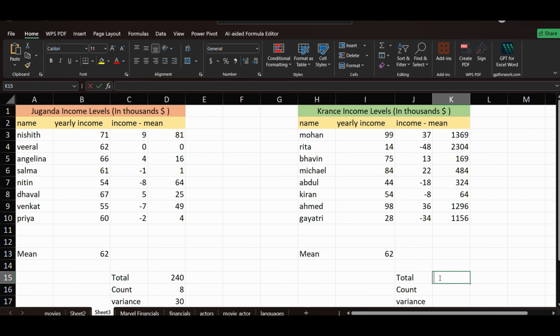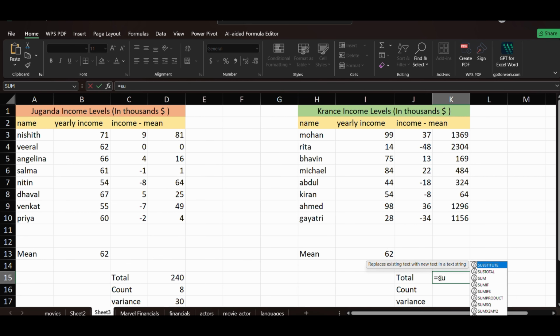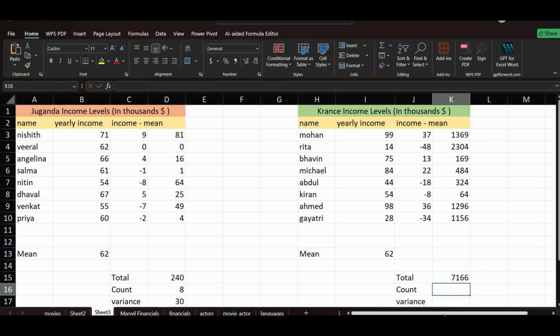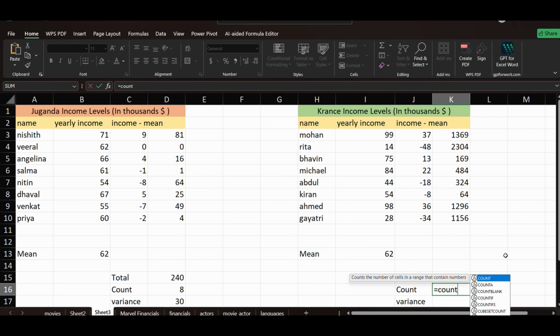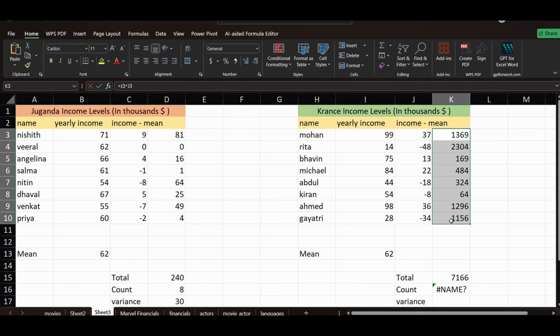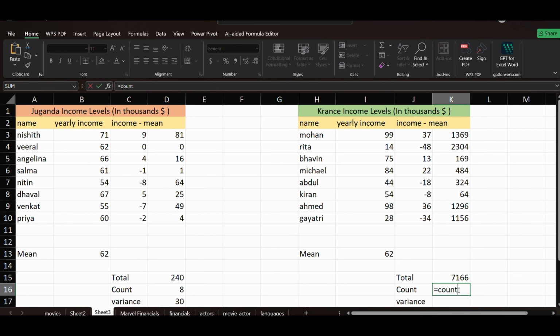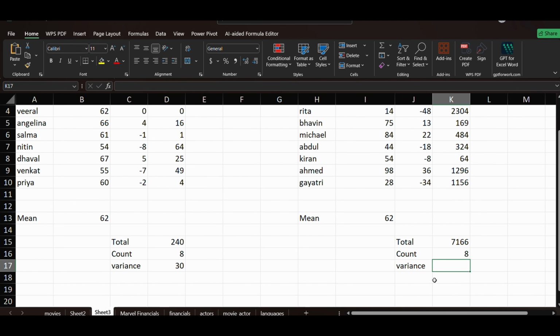Now, if you want the total, equals to sum of this much quantity, close bracket, you got the sum. Count equals to the count of this value. That's it.